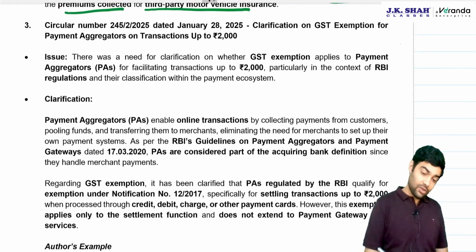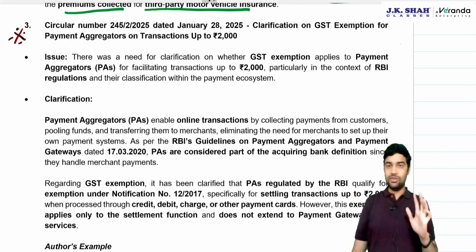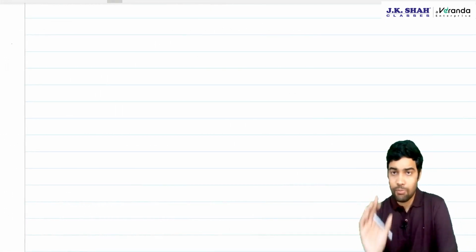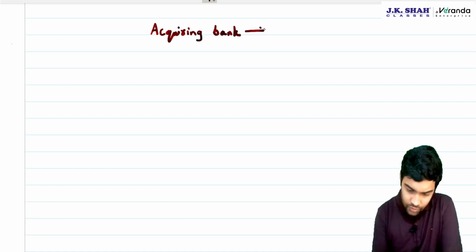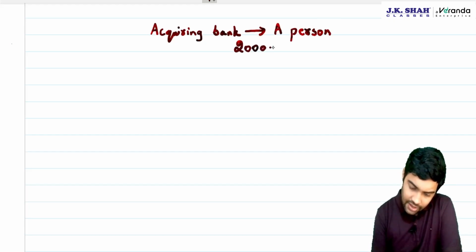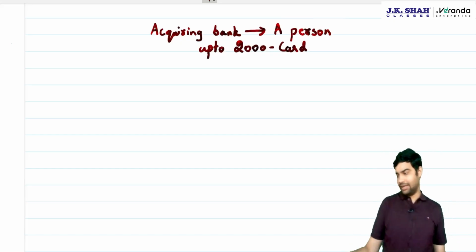Okay. Now this circular is important. Now let me explain this circular to you. People, do you recall a point which provided an exemption to the acquiring bank, to any person, for swiping a card of up to rupees 2000? Let me give you some background.